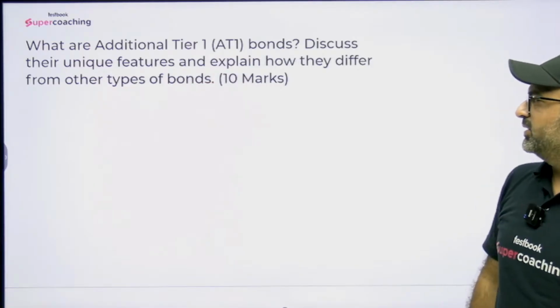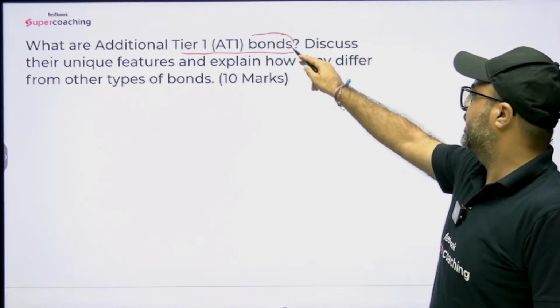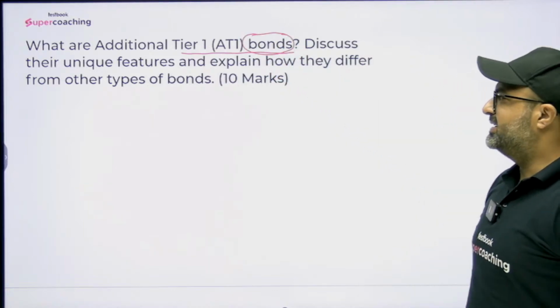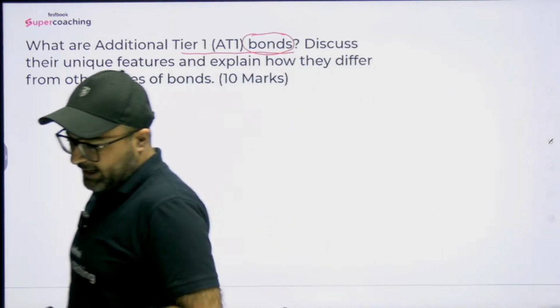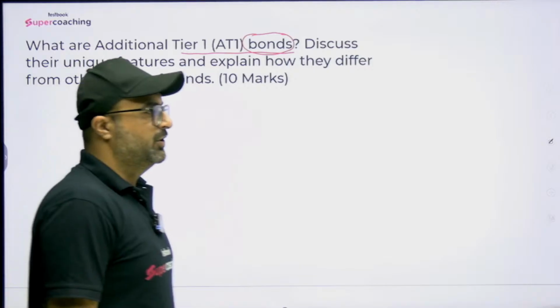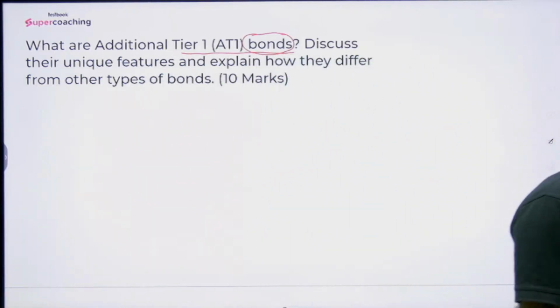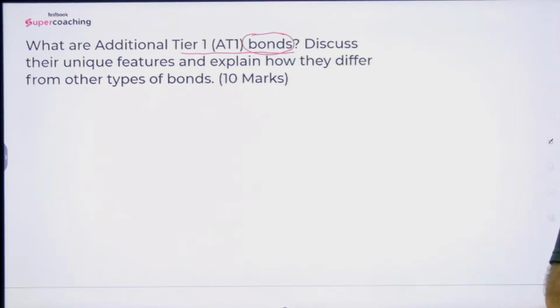Moving on to the next question, what are additional tier 1 bonds? They are asking a question related to bonds: additional tier 1 bonds, discuss their unique features, explain how they differ from other types of bonds. Anyone who has heard this term earlier? Those who are live, any idea, guys? Because when I was taking a discussion session after the RBI examination was conducted, personally, I was shocked to know that this type of question was asked by RBI, but yes, it is important.